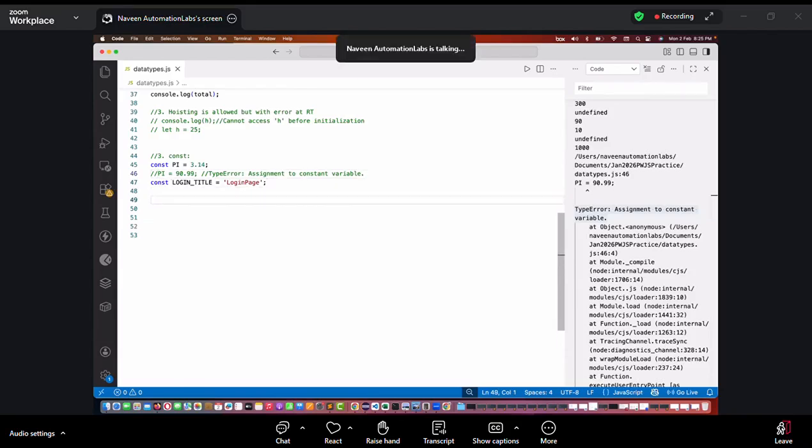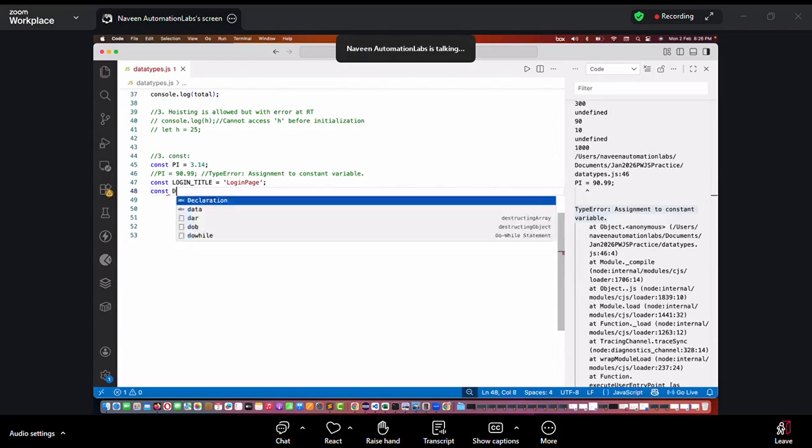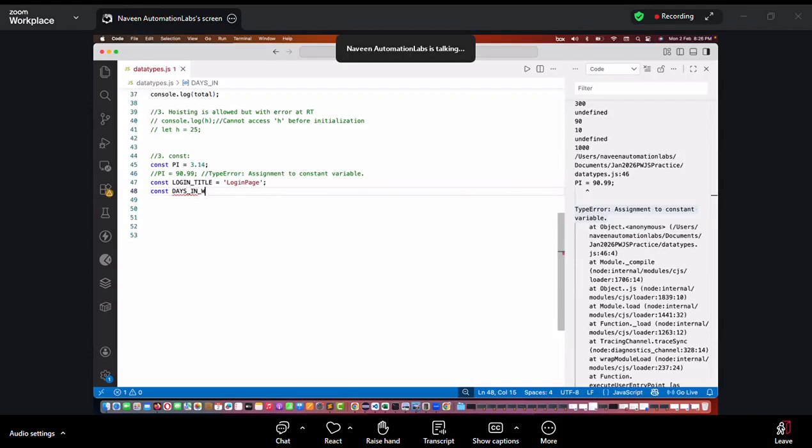Right? Can anyone tell me another constant which is a universal truth? Wait, I'm coming to that point also. Can I say, okay, the total number of days in a week? So I'll write DAYS_IN_WEEK is equal to what? 7.